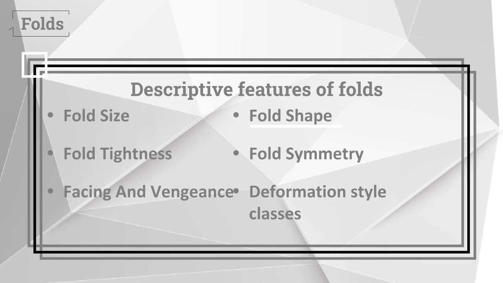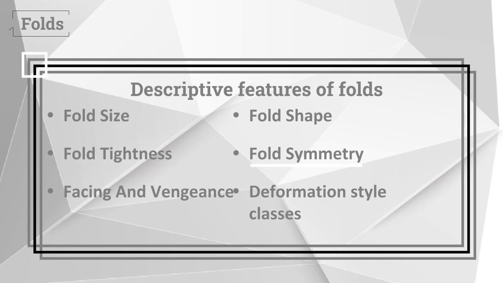With planar limbs meeting at an angular axis, as cuspate with curved limbs, as circular with a curved axis, or as elliptical with an equal wavelength. Fold tightness. Fold tightness is defined by the size of the angle between fold limbs, as measured tangential to the folded surface at the inflection of each limb, called the interlimb angle.